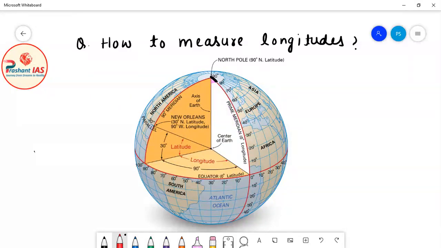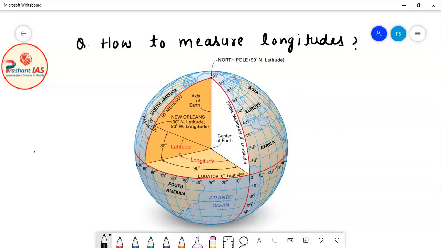So friends, in this way you can measure the longitude of any point on the surface of the earth. You can measure the longitude of this point, this point, or any point. Now I hope that you all are very clear with the concept of the measurement of longitudes. So now I think you are in a position to learn some higher concepts also. Let us discuss more deeply the concept of longitudes.